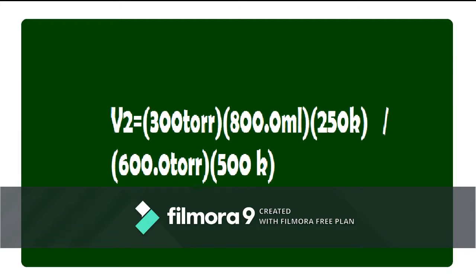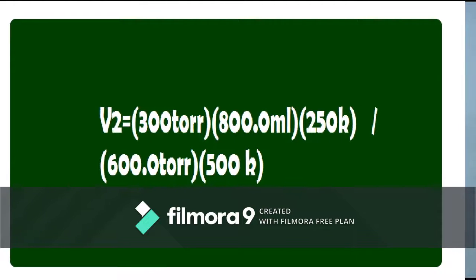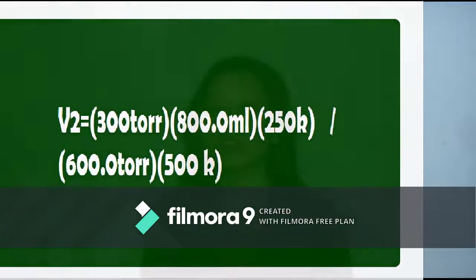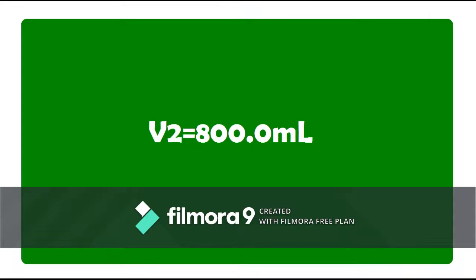So the answer is 120 million. Next, multiply 250.0 by 600.0, and the answer is 150,000. Then after that, you need to divide 120 million by 150,000, and the final answer is 800.0 mL. So our V2 is 800 mL.